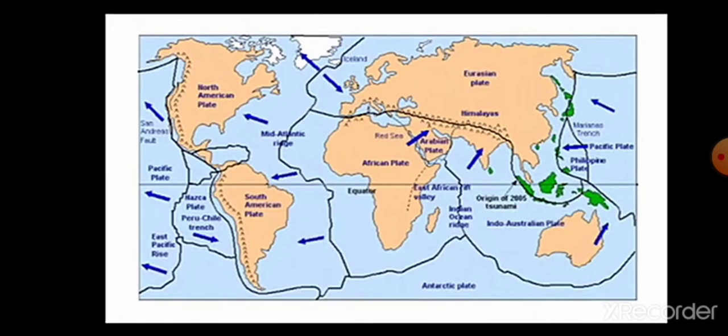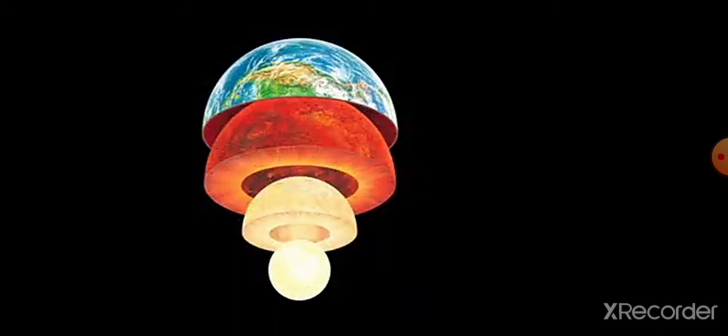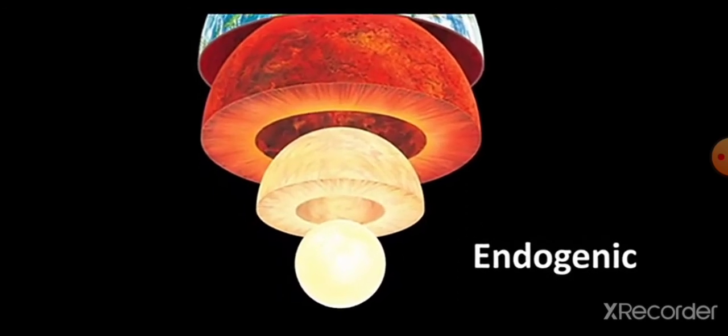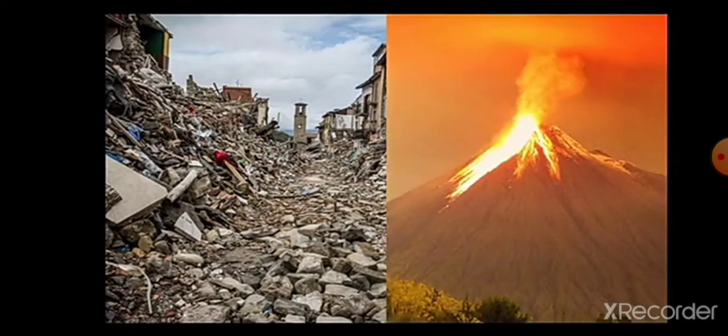The earth movements are divided on the basis of the forces which cause them. The forces which act in the interior of the earth are called endogenic forces, and the forces which work on the surface of the earth are exogenic forces. First, we will discuss endogenic forces. Endogenic forces produce sometimes sudden movement and at other times slow movement. Sudden movements like earthquakes and volcanoes cause mass destruction over the surface of the earth.